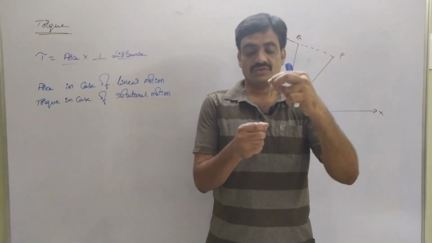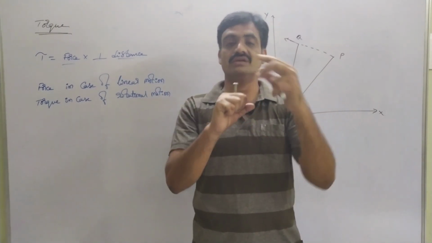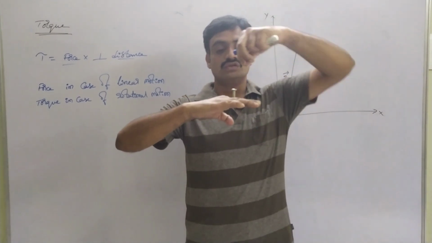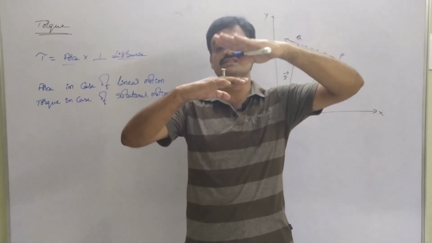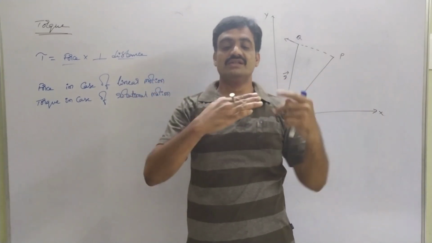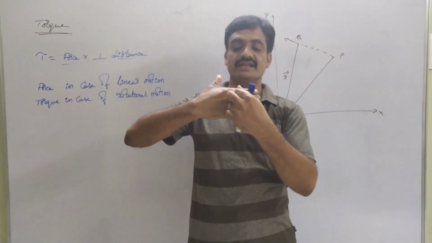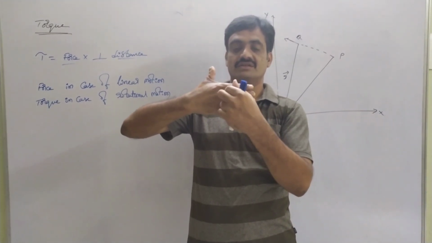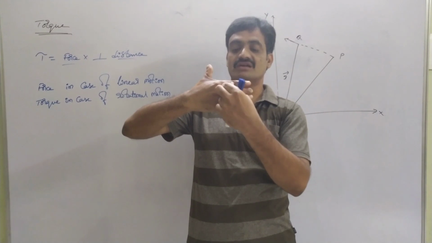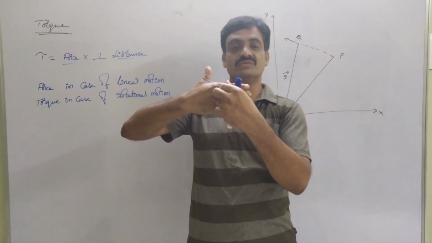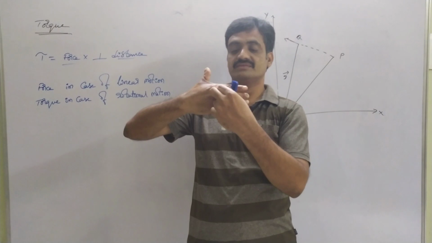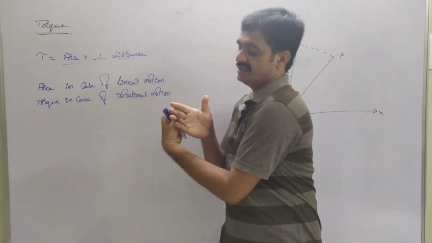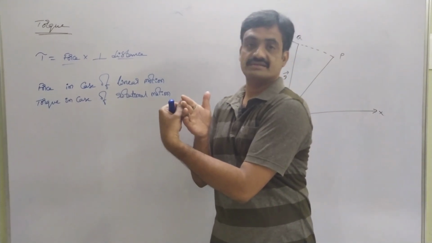Observe this screw. Here I am going to insert the screw into a wall like this. Let us consider it as a wall. Now I have to apply force so that this screw moves into the wall. For this, I am rotating it in clockwise direction. Observe that. The force is applied in clockwise direction and the body is moving into the wall like this.